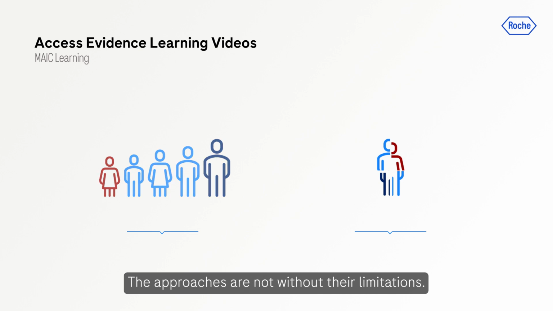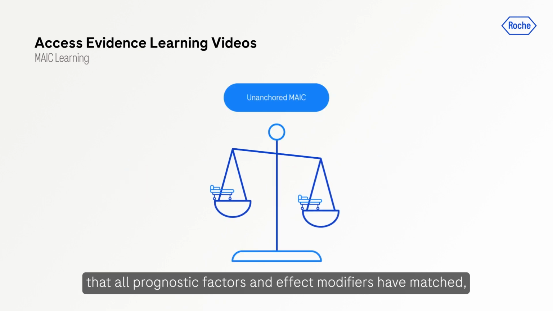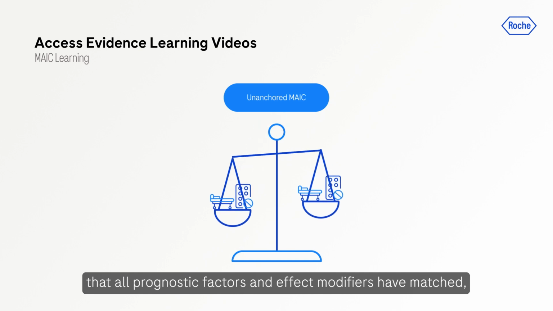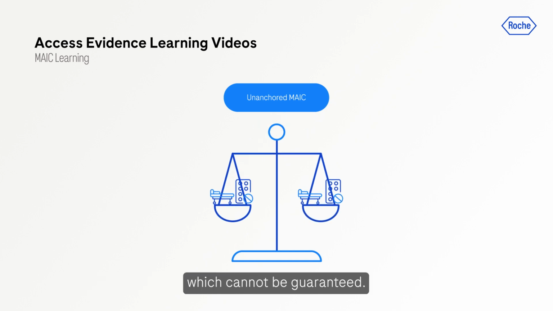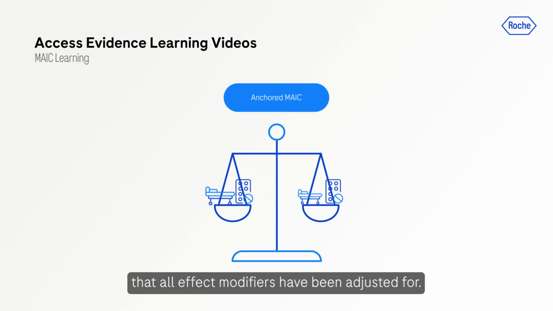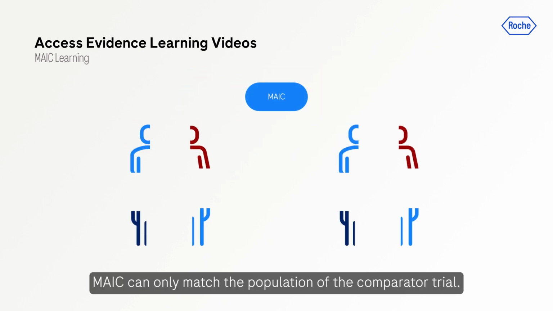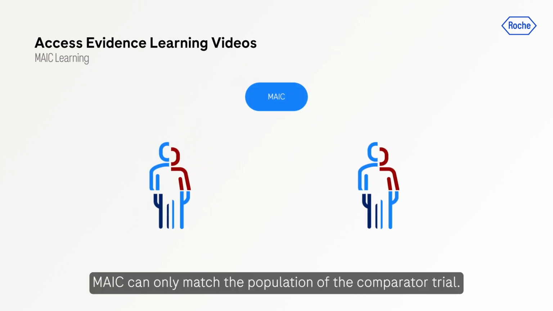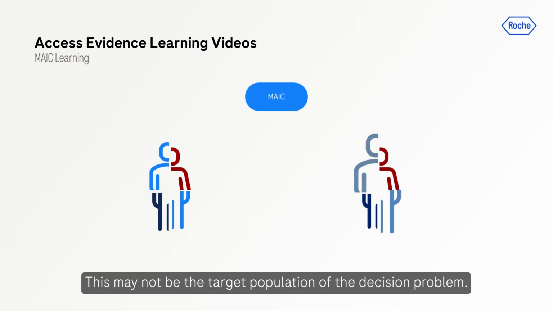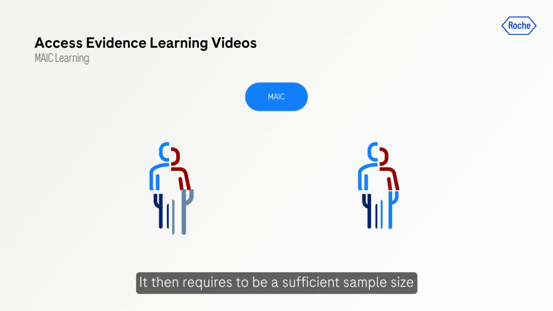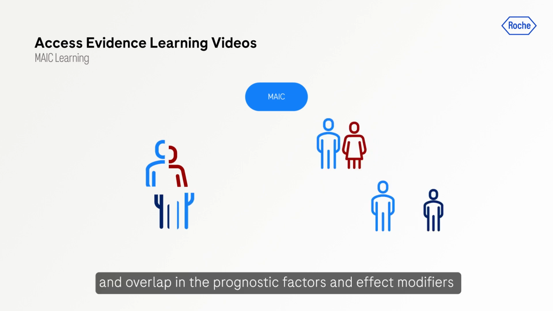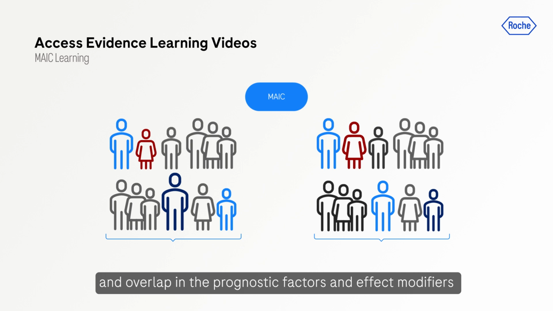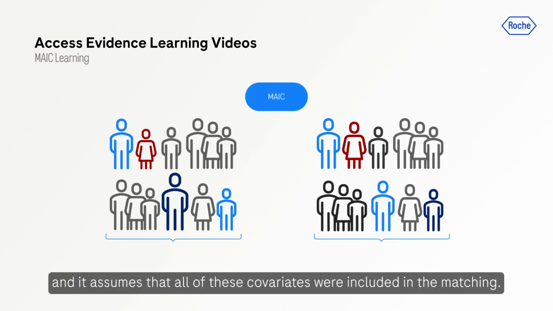Limitations. The approaches are not without their limitations. It is important to note that an unanchored MAIC assumes that all prognostic factors and effect modifiers have matched, which cannot be guaranteed. Similarly, anchored MAIC assumes that all effect modifiers have been adjusted for. The MAIC can only match the population of the comparator trial. This may not be the target population of the decision problem. It requires there to be sufficient sample size and overlap in the prognostic factors and effect modifiers for observed populations, and assumes that all of these covariates were included in the matching.